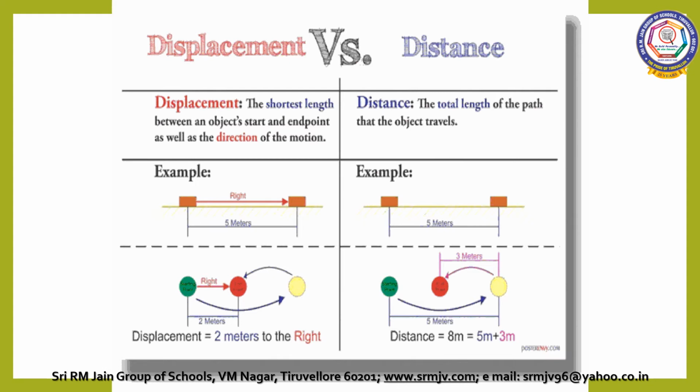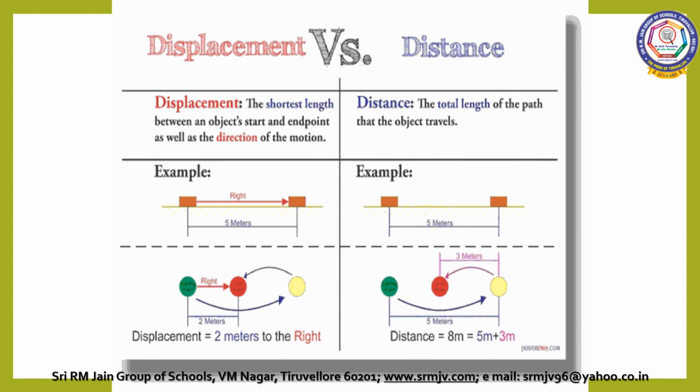Now here, distance is the total length of the path that the object travels. This is the starting point, this is the end point. So the distance covered by the object is 5 meter. Now in this case, this green color is the starting point or initial point and red color is the end point.